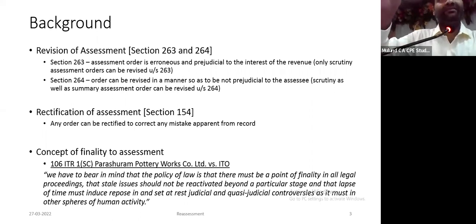You cannot keep on stretching the issues beyond a particular limit, which is now happening because they can reopen your assessment up to 10 years. Frankly, if you remember the speech of our Honorable Finance Minister while delivering the budget of 2021, she very tactfully said, "We are reducing the time limit from 6 years to 3 years." But actually, they have increased it from 6 years to 10 years. Because the threshold is 50 lakh. 50 lakh is peanuts in this age.